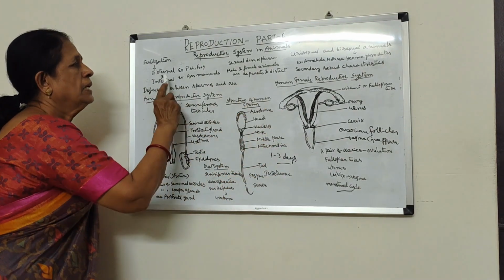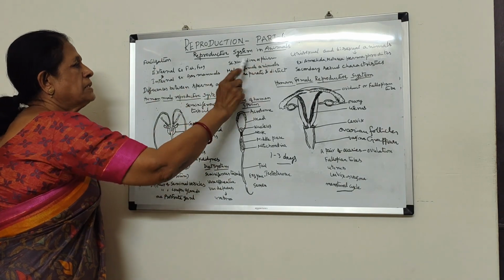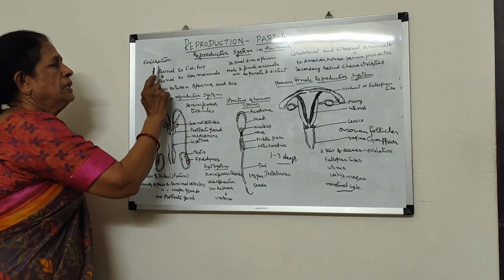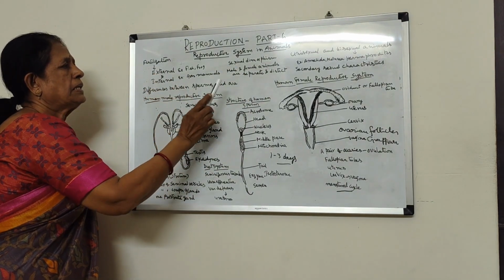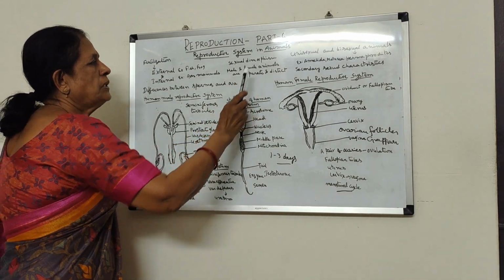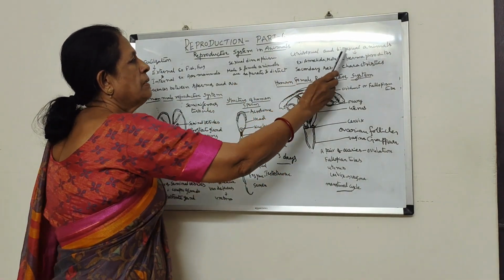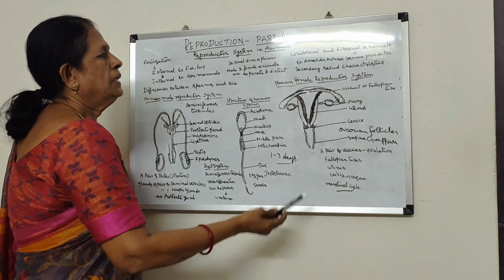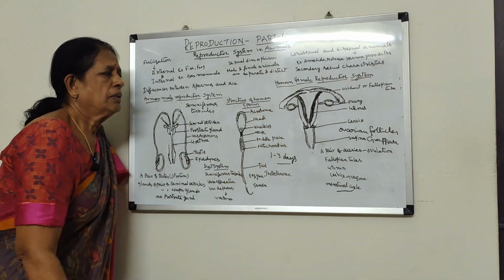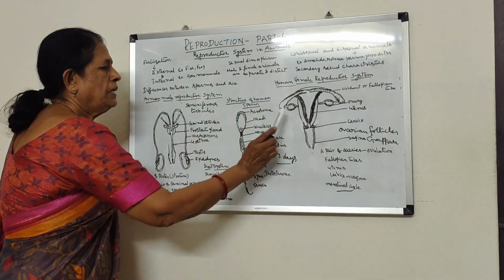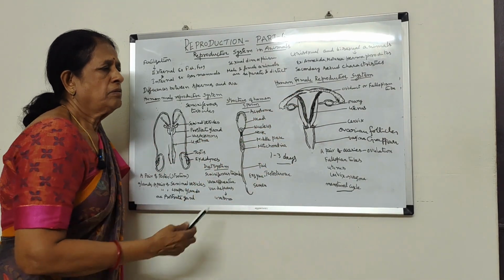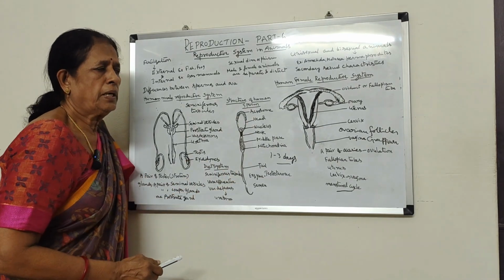Hope you have understood. Try to remember these terms: external fertilization, internal fertilization, sexual dimorphism, unisexual animals, bisexual animals, secondary sexual characters, and male and female reproductive organs in the human body.